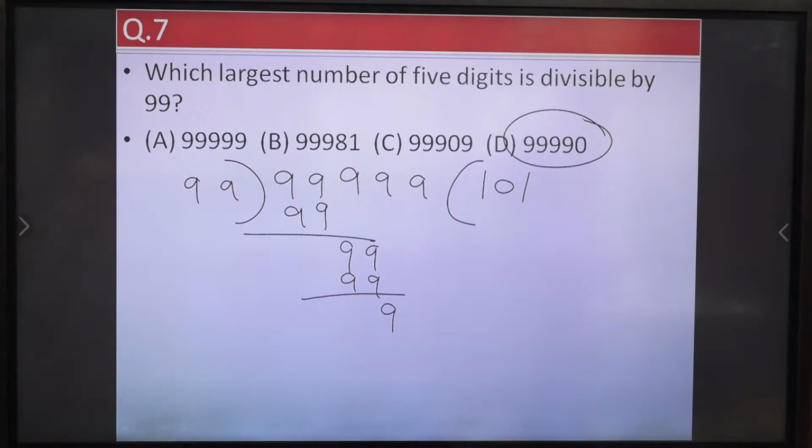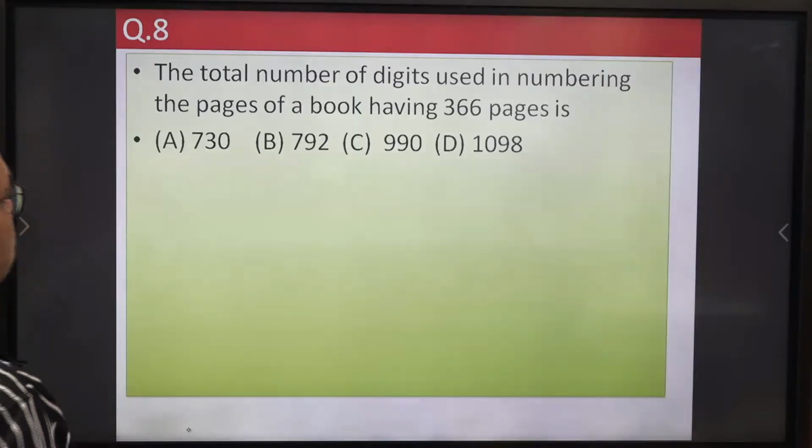Now let us see the next question, number 8. Total number of digits used in numbering the pages of a book having 366 pages. So tell me the answer here. All of you compute this.